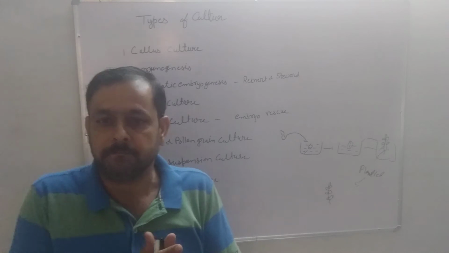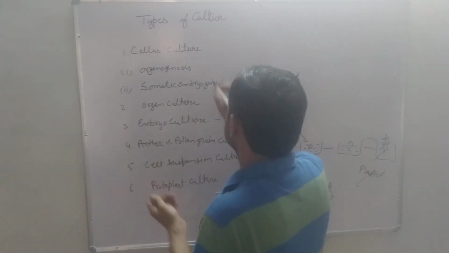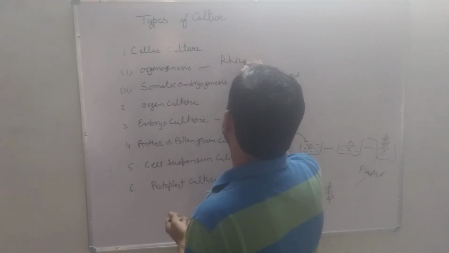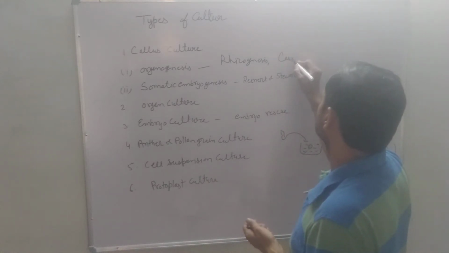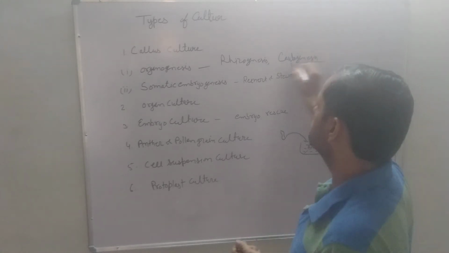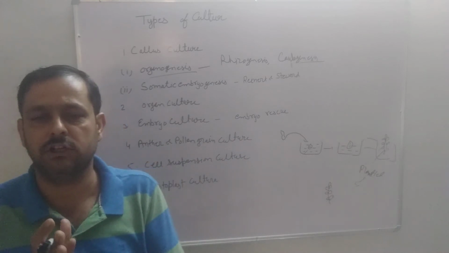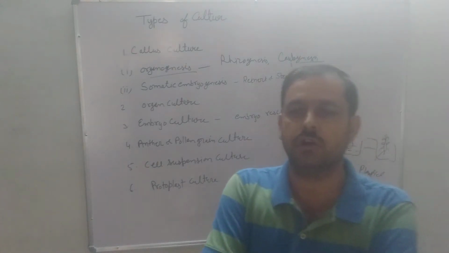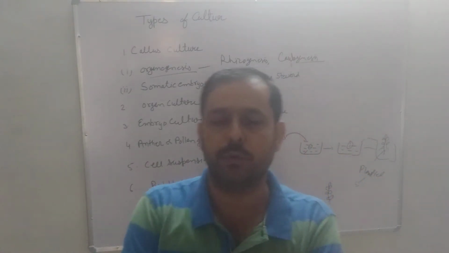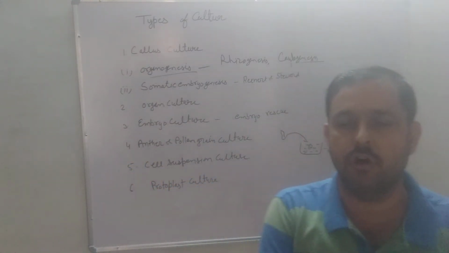When we obtain root from callus, then it is called rhizogenesis, and whenever we want to reproduce a shoot, then it is called caulogenesis, meaning whichever organ we want to obtain by culture media. The development of plant organs such as root and shoot from the group of cells of callus is called organogenesis. Development of root from callus is called rhizogenesis, and development of shoot is called caulogenesis.